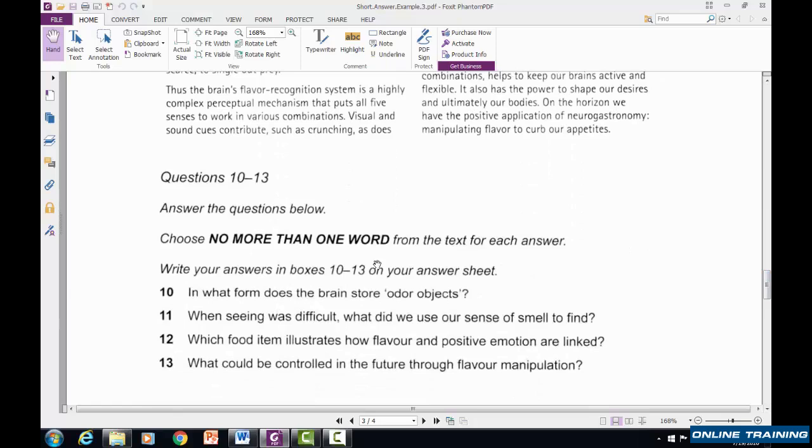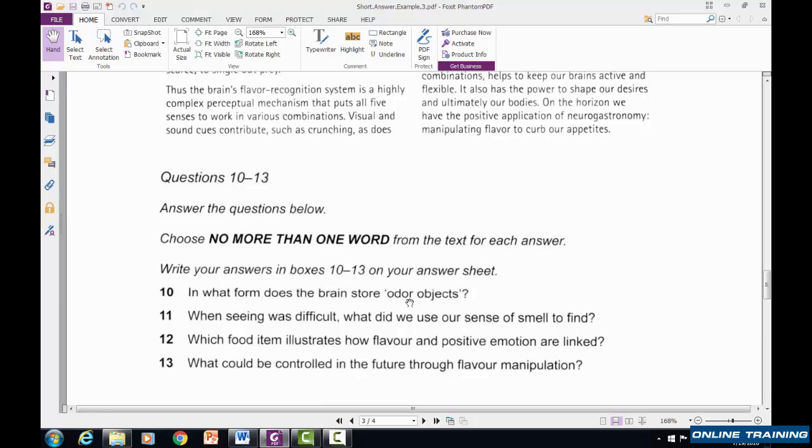All right, so here we go. 10, 11, 12, 13. Which ones are easiest to do first? Number 10, because we have something in quotations. In what form does the brain store odor objects? Odor objects is in quotations. That means that's going to be easy to find when we look at the reading passage.